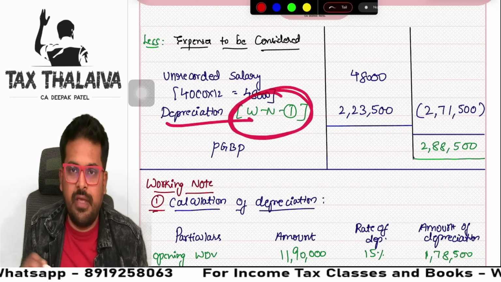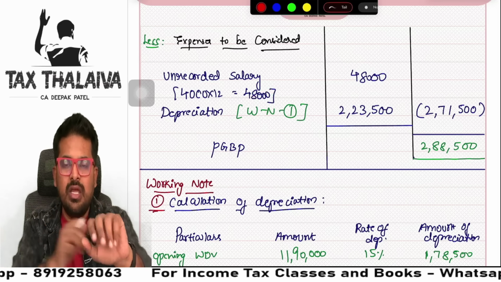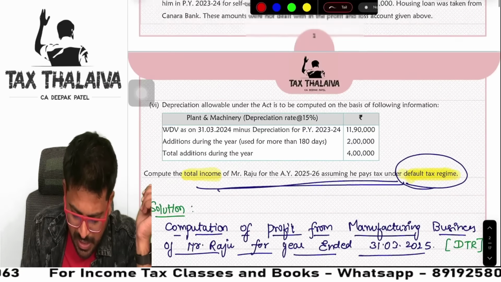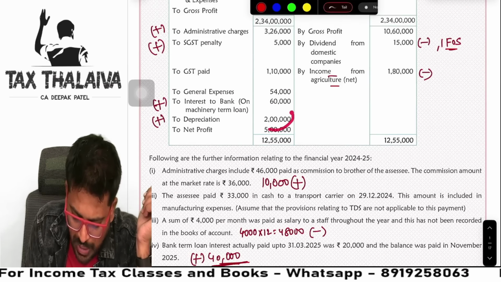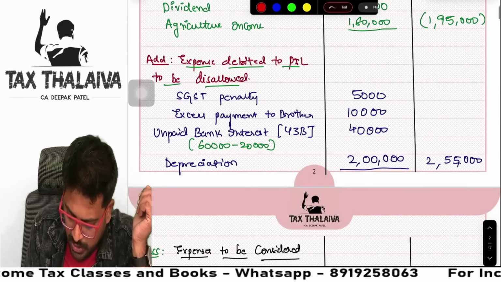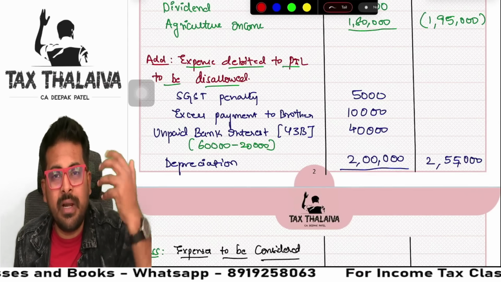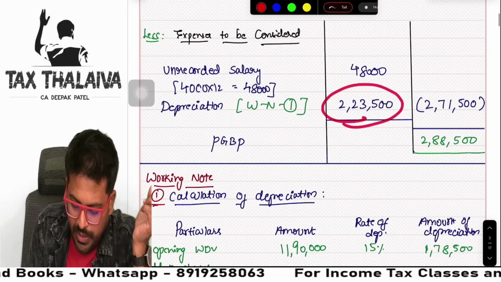Depreciation working note we have given here. Because for depreciation, we need to do a working note separately. So this depreciation, whatever was there here, 2 lakh rupees, we added here already 2 lakhs. But we need to reduce the depreciation as per Income Tax Act. That we will do it here.